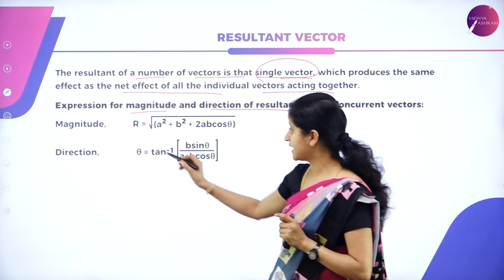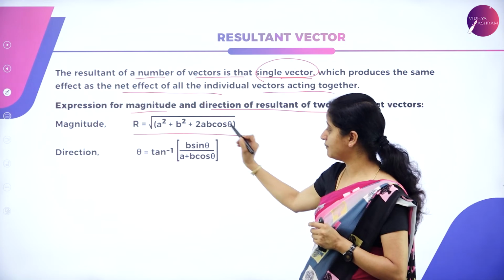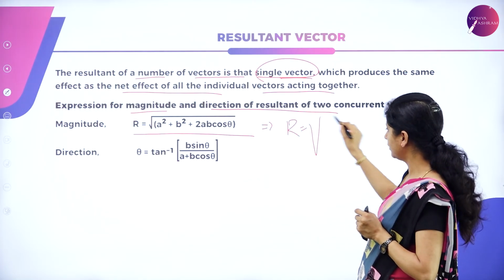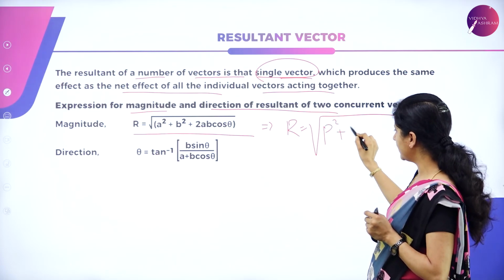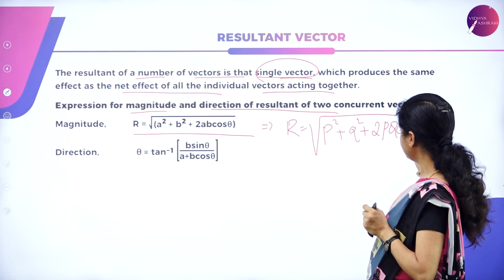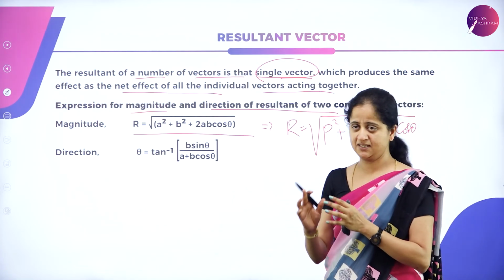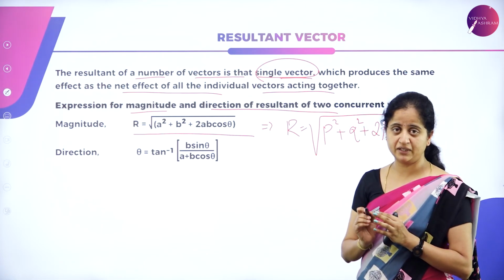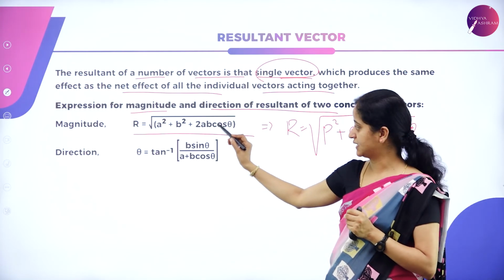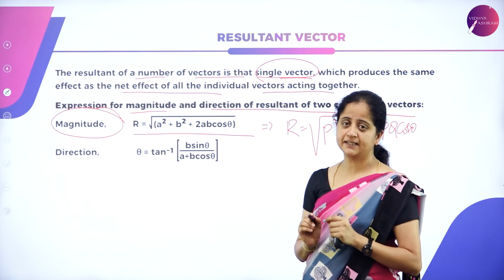The expression is R equals root of A square plus B square plus 2AB cos theta, or it can also be written as R equals root of P square plus Q square plus 2PQ cos theta. It is just a matter of representation; based on the variables we use to represent the vectors, we go with the formula. So R equals root of A square plus B square plus 2AB cos theta is the expression to find the magnitude of the resultant vector of concurrent vectors.